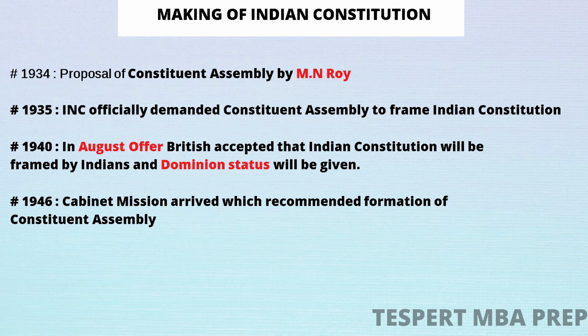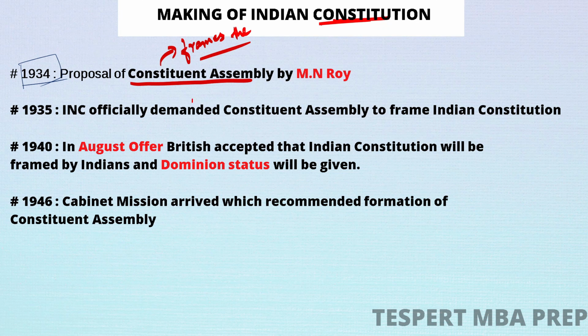Now, if we look into the making of the Indian constitution, I will just brief you about all the timelines, what happened in which year. So in 1934, what happened was the proposal of Constituent Assembly, right? The proposal of Constituent Assembly was given by M.N. Roy. So what is a Constituent Assembly? Constituent Assembly is a body that simply frames the constitution.